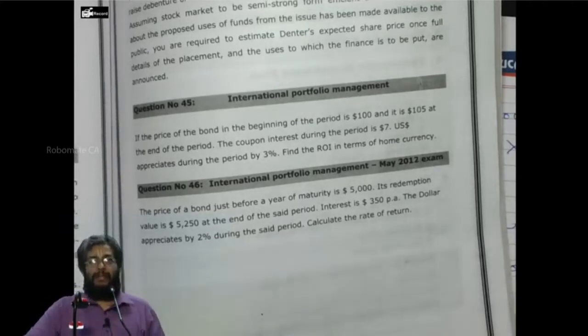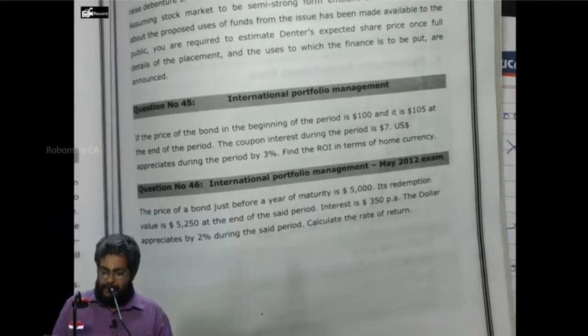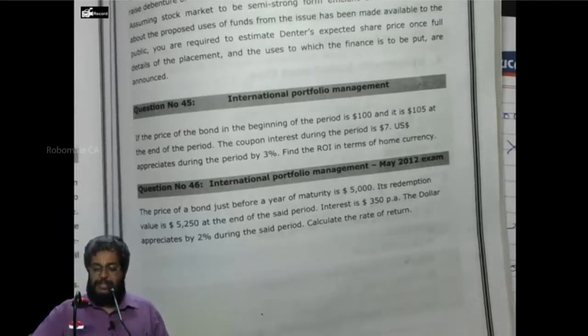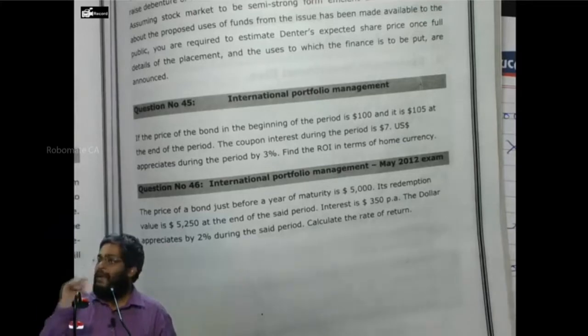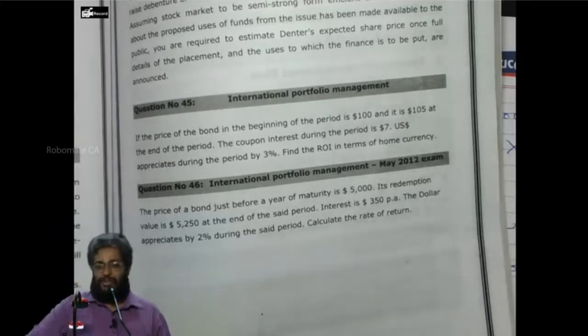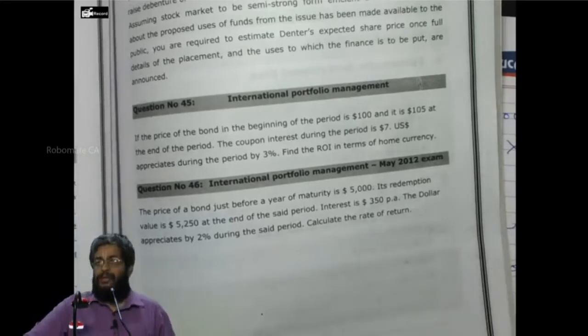Next, point B: Realization is equal to, how much do I get? $5,250 plus $350, into, leave one line space and write the working note.